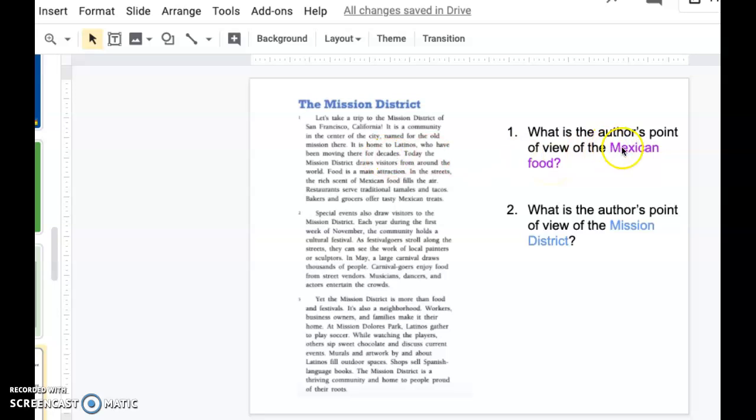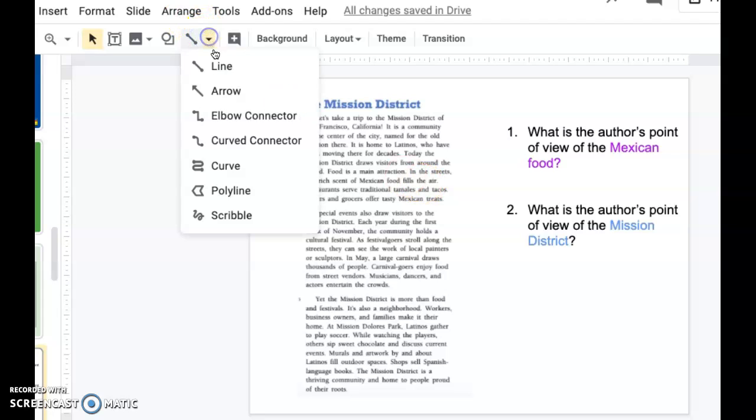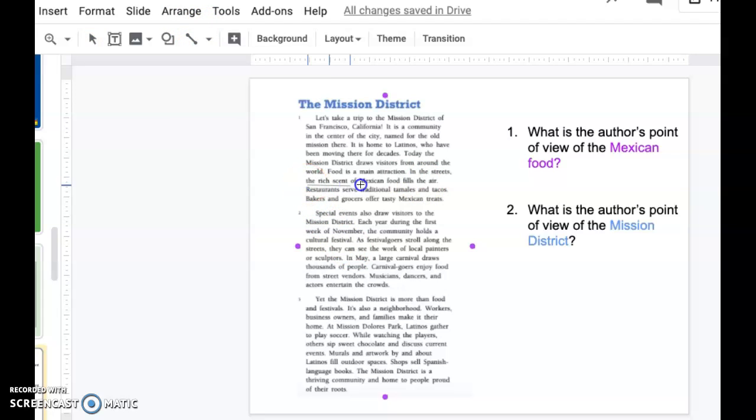So I'm going to scan, this is a key word here that I put in purple. I'm going to scan and find the sentence that has it and read it. In the streets, the rich scent of Mexican food fills the air. All right, let me go ahead and underline that. Okay, rich scent, so it smells really good. Let me see if there's anything else in here.